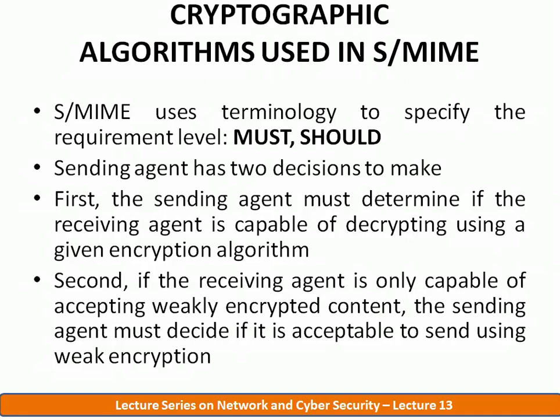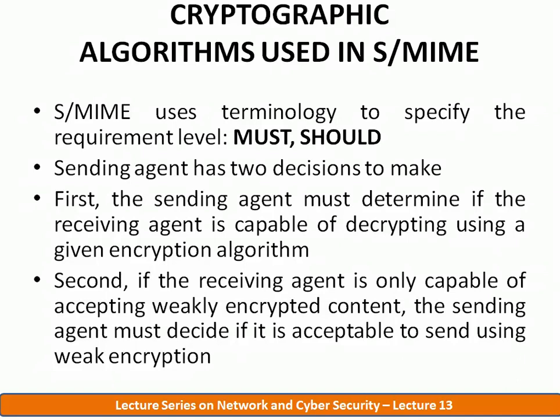So here the sender has two decisions to make. The first one: the sending agent must determine if the receiving agent is capable of decrypting using the given encryption algorithm.